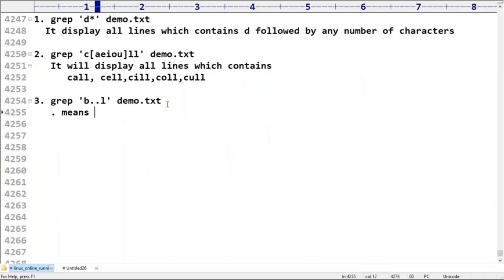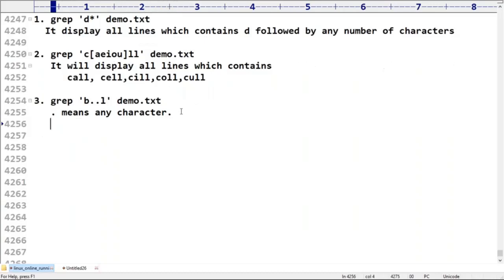Remember this one, sir. Dot means any character. You can take only one character, and that character can be anything. Have you remembered? We used a question mark symbol somewhere in our last video. The same. Dot means any character, sir.